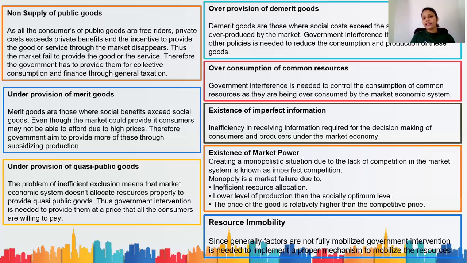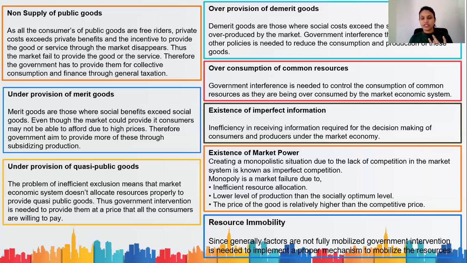Okay, and then comes existence of market power. Creating a monopolistic situation due to the lack of competition in the market system is known as imperfect competition. Imperfect competition means either it is a monopoly market or it is an oligopolistic market where there are very few firms. Why we call these monopoly or oligopoly market systems a market failure is due to three reasons.